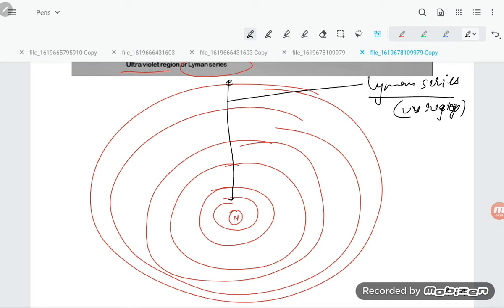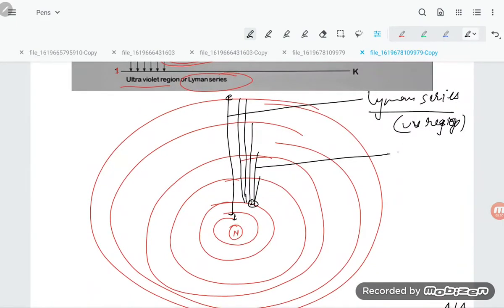Next, if the electron falls from a higher energy orbit to n equal to 2, this is known as the Balmer series, students. This Balmer series is in the visible region.